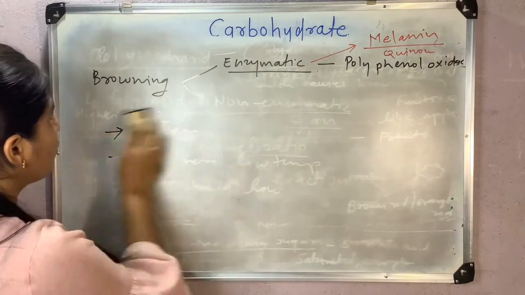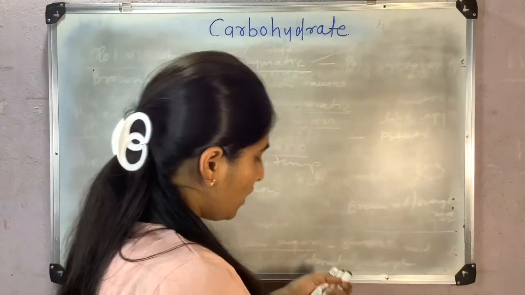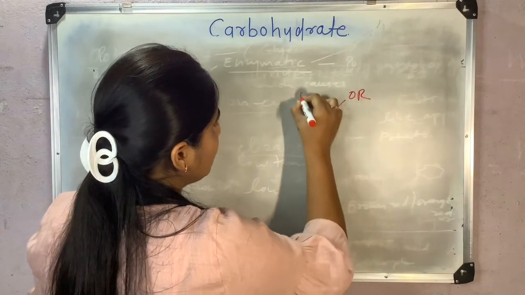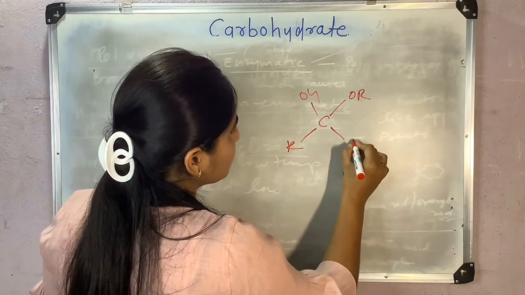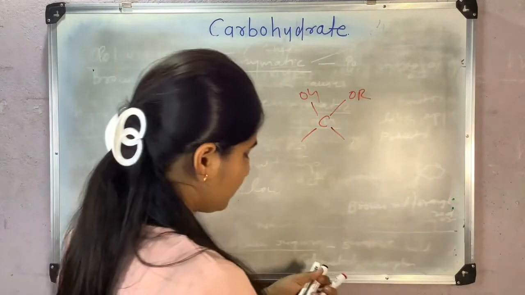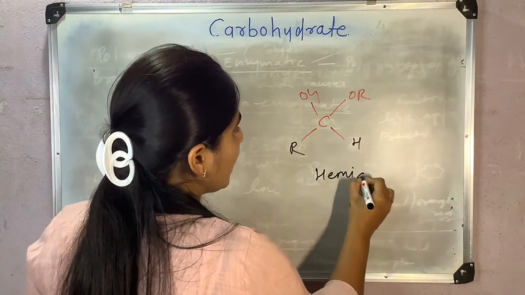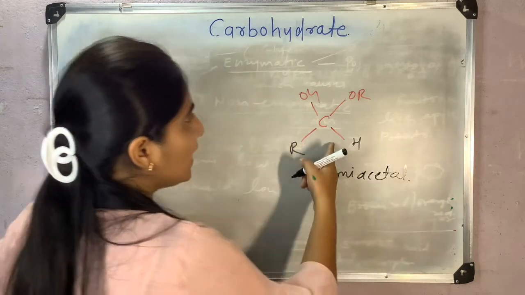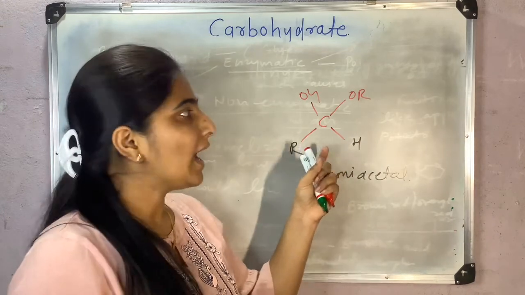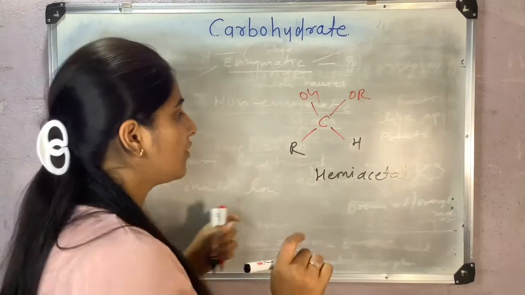I will tell you one more important thing about reducing sugar. See guys, this one is a hemiacetal, with H and R. If any sugar contains a hemiacetal group, that means that sugar is a reducing one, and if any sugar contains an acetal group, then that sugar is a non-reducing one.